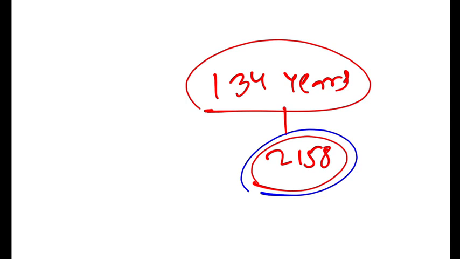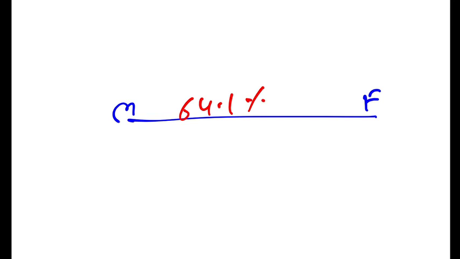Now, let's talk about India. India is 129th and last year we were 127th, so we have actually dropped by 2 places. In India, how much of the gender gap have we covered? Let's say this is male and this is female. This is the gender gap, 100%. We have covered 64.1% of the gender gap, but we still need to cover the remaining 35.9%.